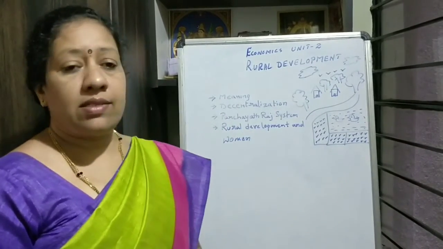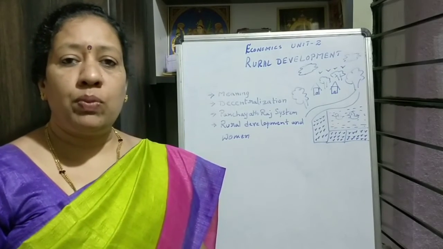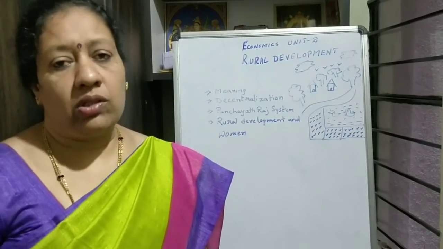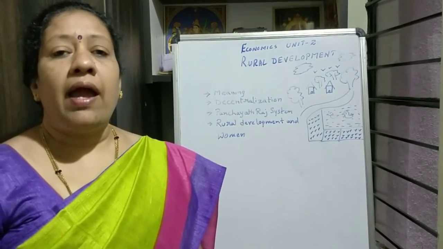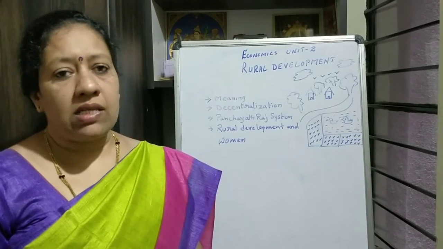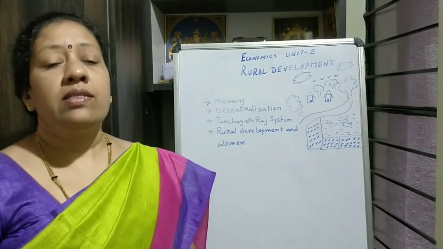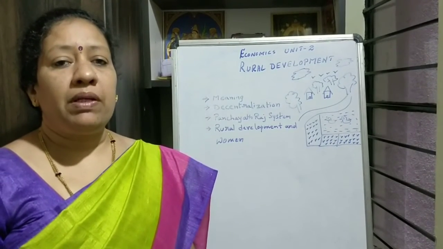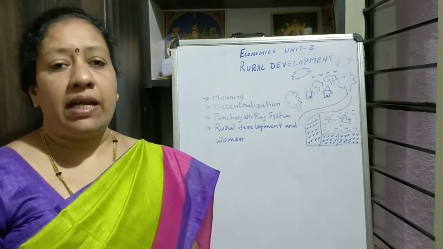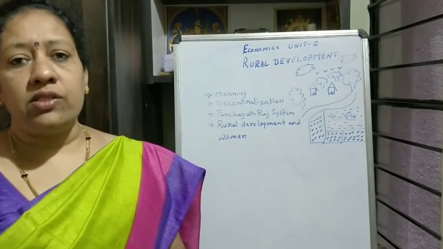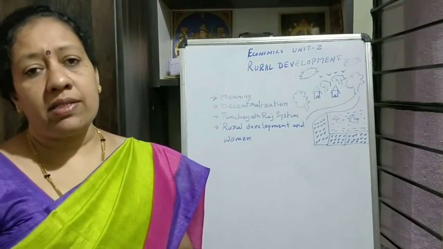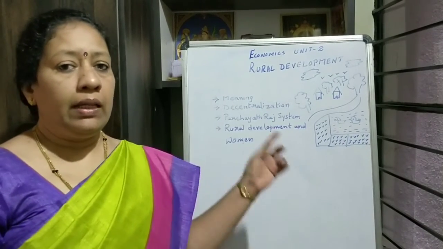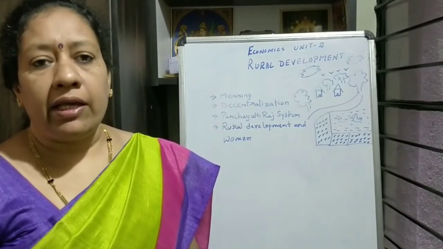And Panchayat Raj system. In the Panchayat Raj system, the village people themselves will form their own group and there will be elections also. In this, SC, ST, women and backward classes also will participate. They have been given certain allocation and they also participate, and they will decide the developmental program of their own village, whether education is essential or healthcare is essential or any agricultural development is essential or any other industrial sector to be developed. All these they will discuss in the Panchayat Raj and they will implement in their own villages.